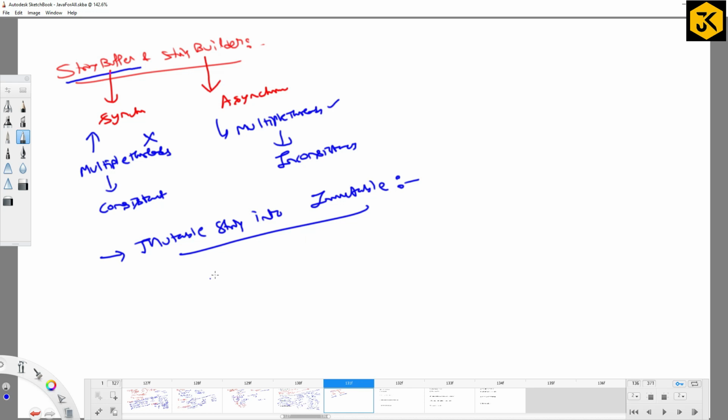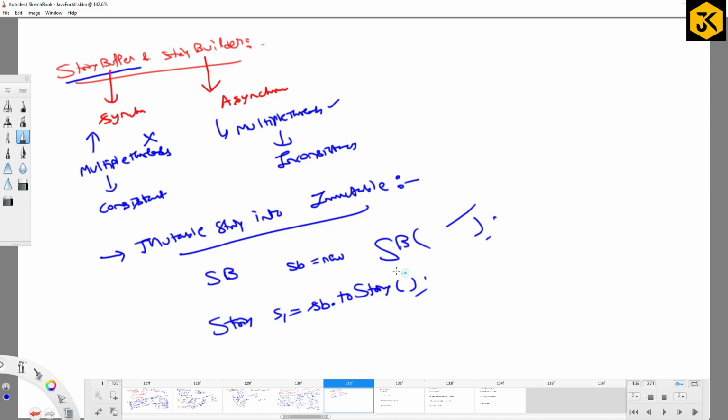Very good. So StringBuffer sb equal to new StringBuffer of the string. Then I can go with this object sb dot toString method, right? So here I can go with String s1 equal to that. So now s1 is an immutable string. The same toString method can be used for StringBuilder as well as StringBuffer, like this, right? Very good. So in order to convert a mutable string into an immutable string, I can go with the toString method.